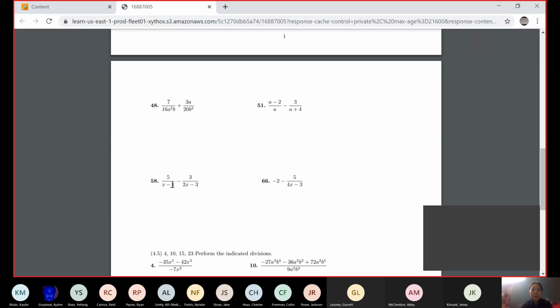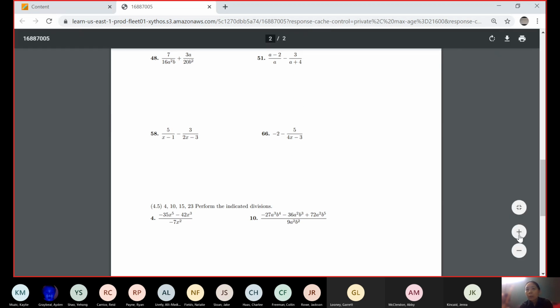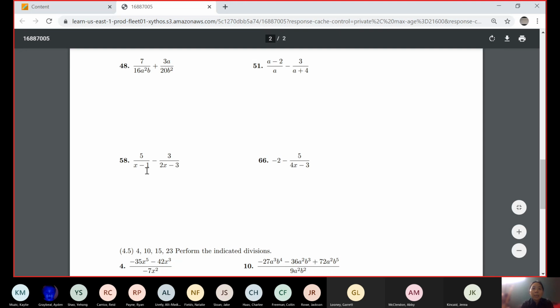Especially like 58. If you go back and look at your homework, what was the least common denominator you used for this question? Number 58.